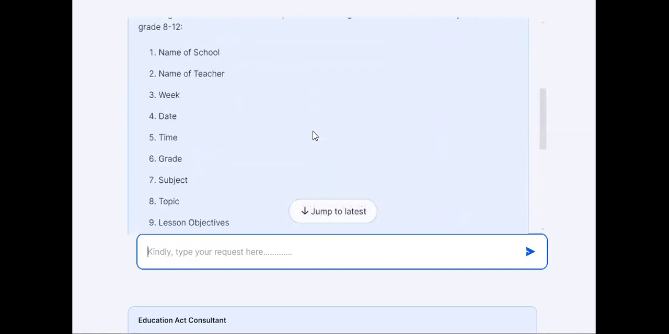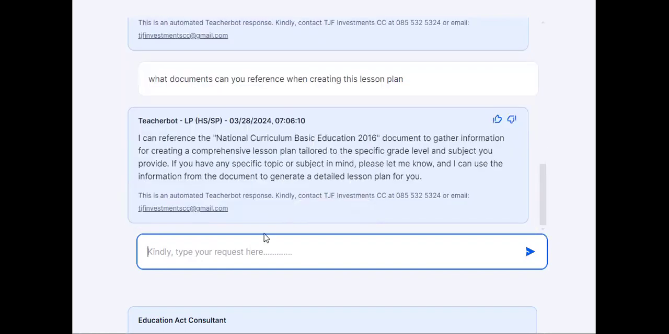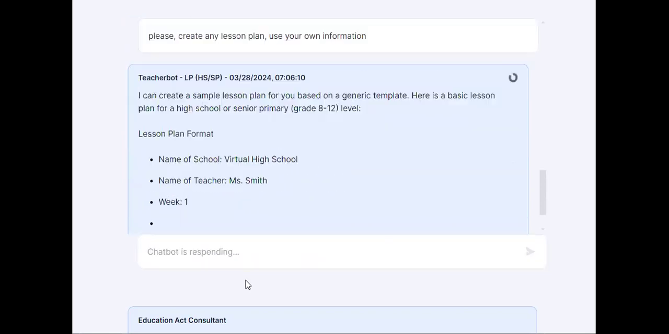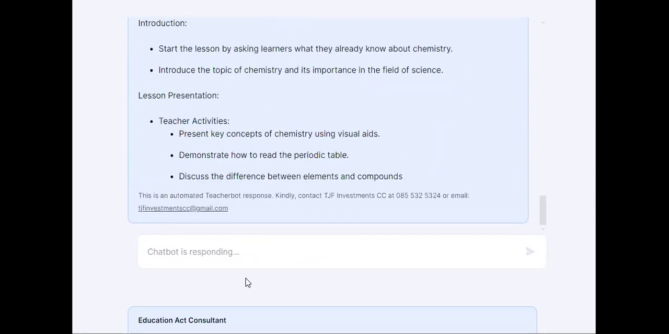All right. So now I will tell it: please create any lesson plan. Use your own information. At the moment, it's just a demo. Okay, so there it is. Generating the lesson plan.